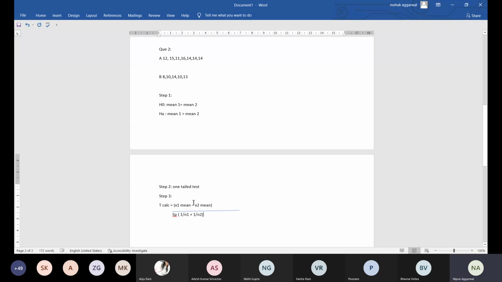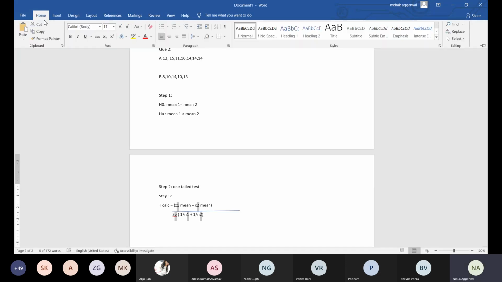Clear? So the formula is x1 bar minus x2 bar divided by SP into 1 by n1 plus 1 by n2.